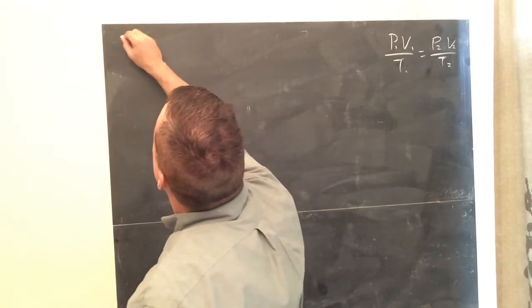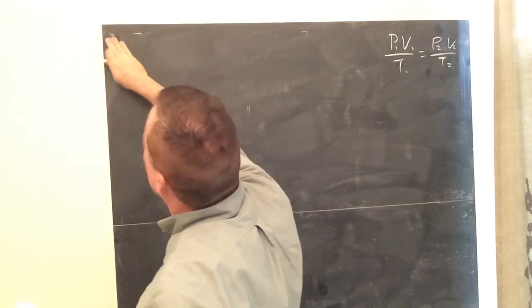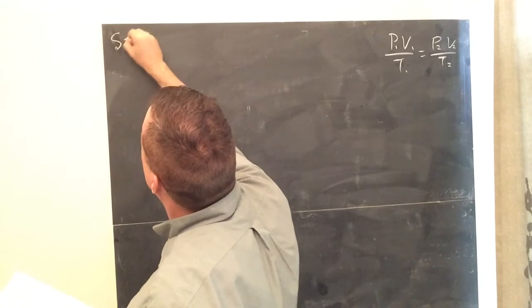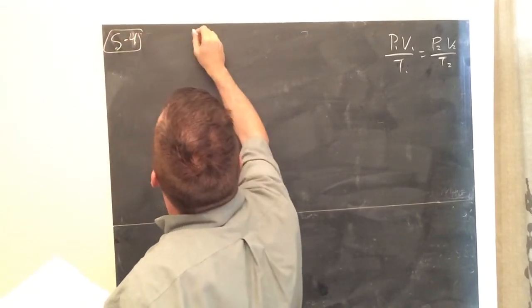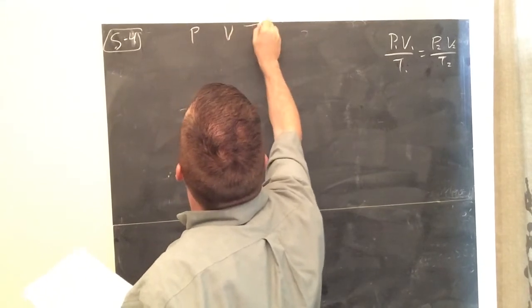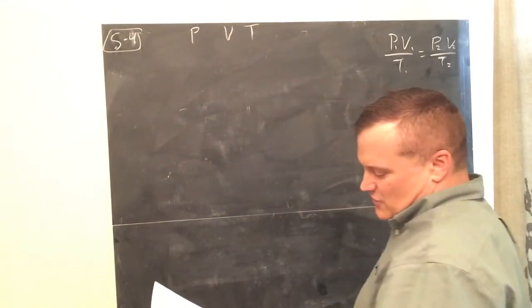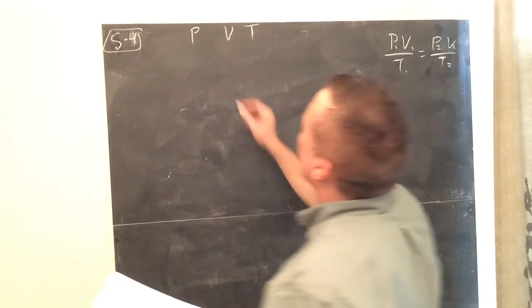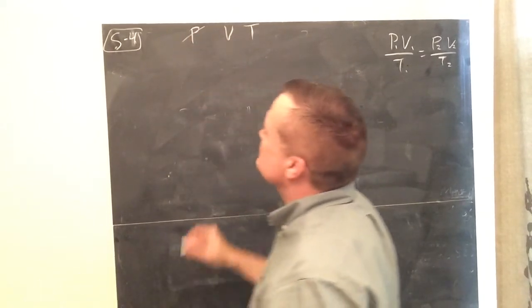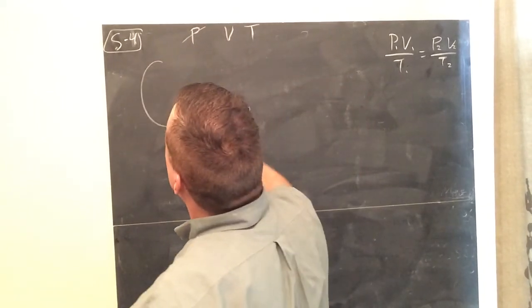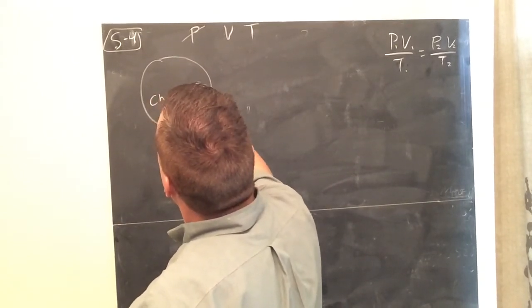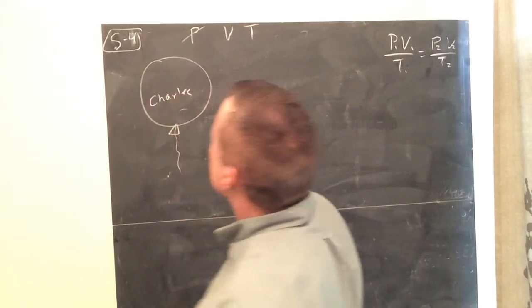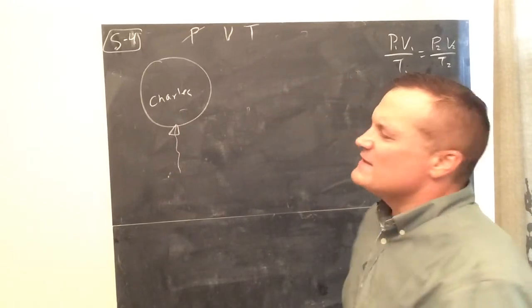So, they all look at P, V, and T. Chapter 5.3, not 3.5. Oh, wait, 5.4. Well, all of them look at P, V, and T. Okay? So for Charles, he said, at constant pressure, how are volume and temperature related? For Charles, I like to remember a balloon. The Charles balloon.